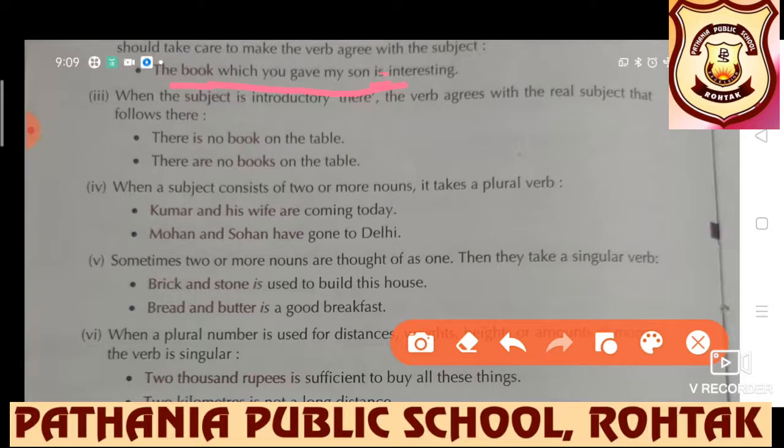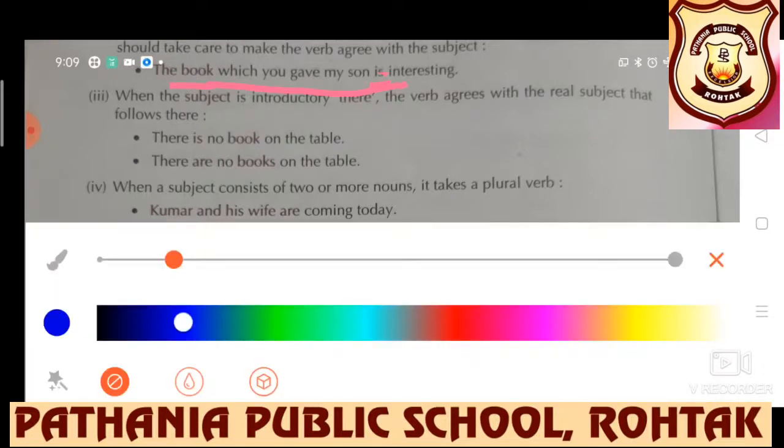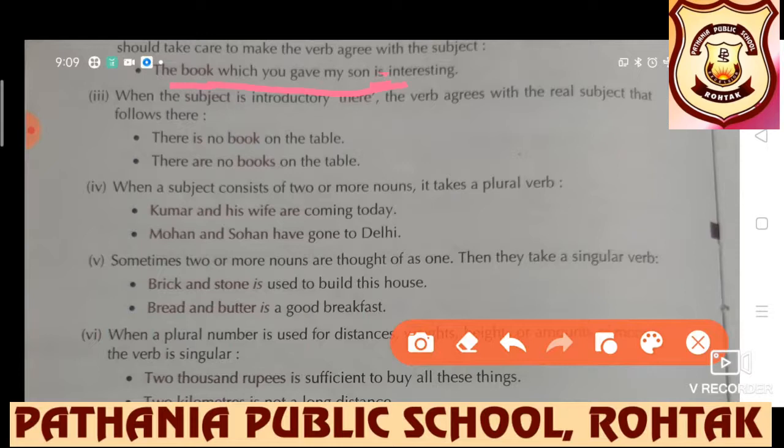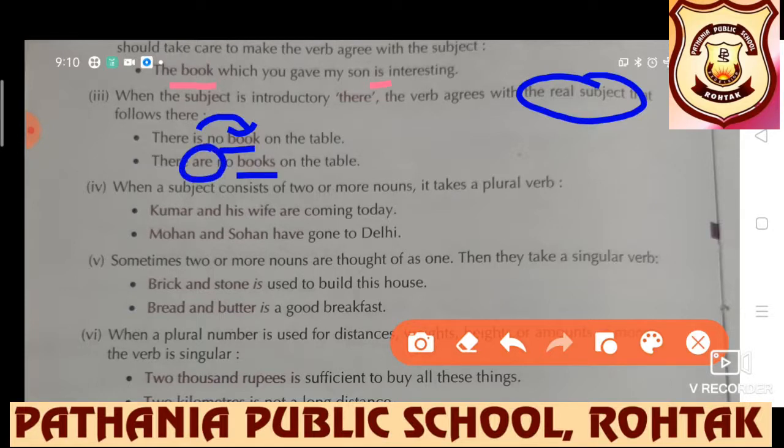Further we have, when the subject is introductory, there the verb agrees with the real subject that follows. There is no book on the table. Obviously, is will be used according to the real subject. And what is the real subject in this sentence? Book. So, is will be used. And if plural books has been used here, then are will be used.